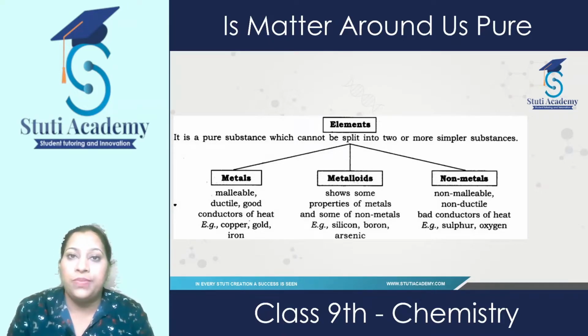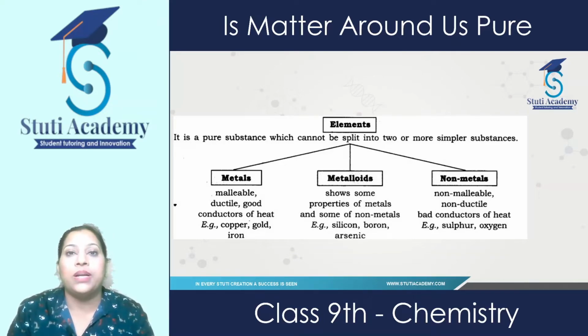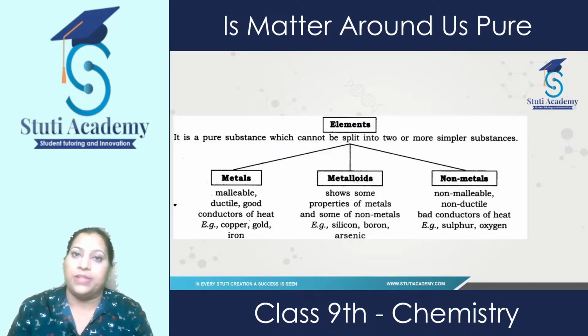Metals can easily be drawn into wires, which is the property known as ductility. Aluminium, copper, gold, silver, these metals can be easily converted into wire form. Metals are considered to be good conductors of heat and electricity.